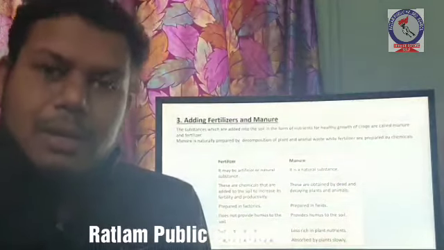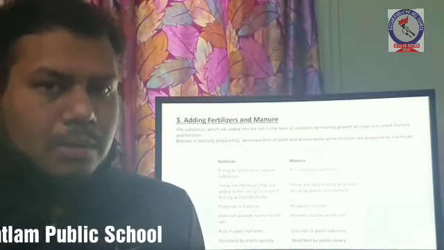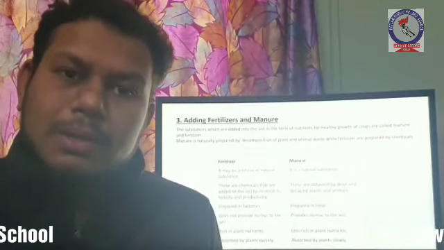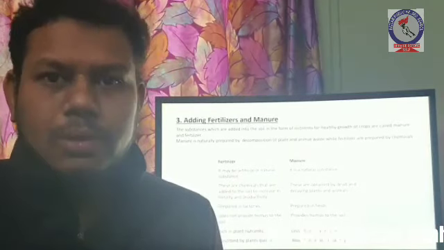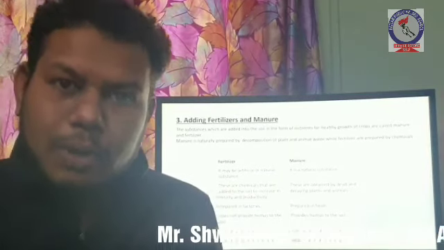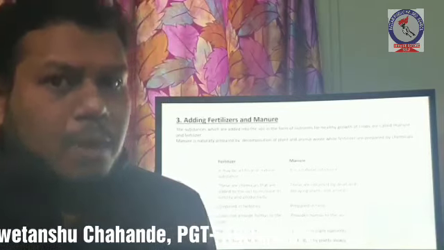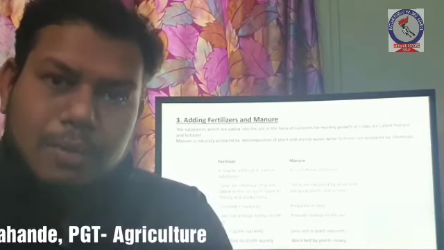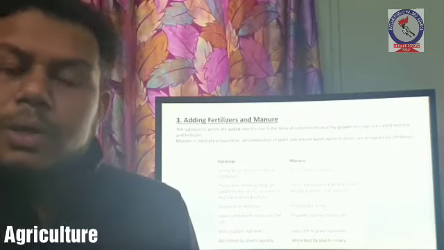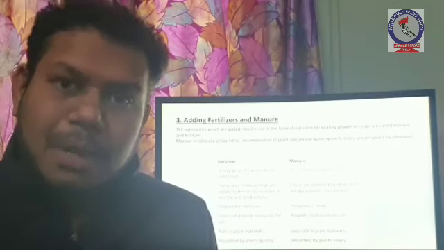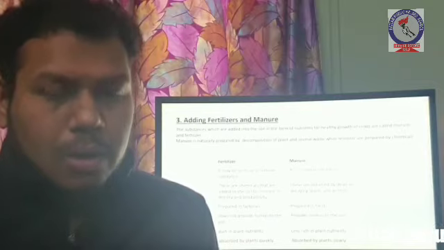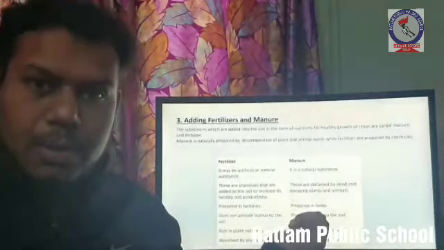Next step is adding fertilizers and manure. Fertilizer and manure are the substances which are added into the soil as nutrients for the proper and healthy growth of crops. But fertilizer and manure are two different things. Manure is organic, fertilizer is made by chemicals, so it is inorganic. You can see the difference table.